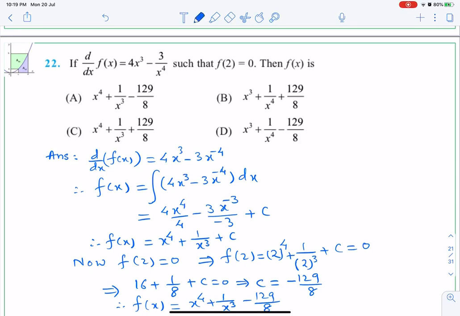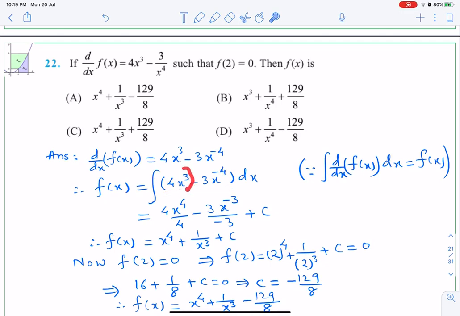Since integral of d by dx of f of x dx is f of x. Because integration and differentiation are reverse processes of each other, so I integrated it here, so d by dx and integral has gone, so f of x, and here integral will be there because both sides I am taking integration. So on this side there is integration.